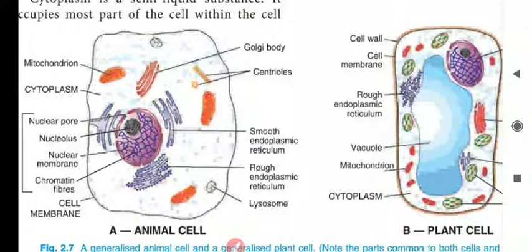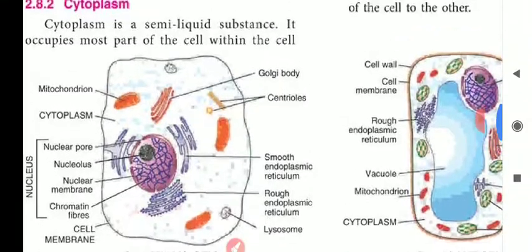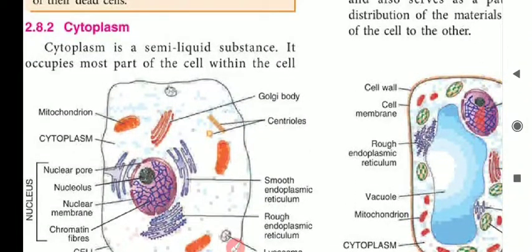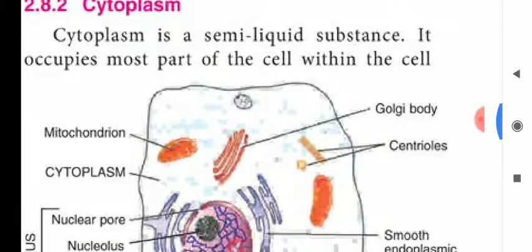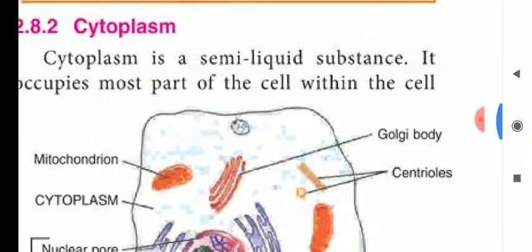These diagrams you have to practice, and you have to draw in your notebook also. Please practice drawing the diagram of plant cell and animal cell. Clear? Next, my dear students, we will discuss cytoplasm.